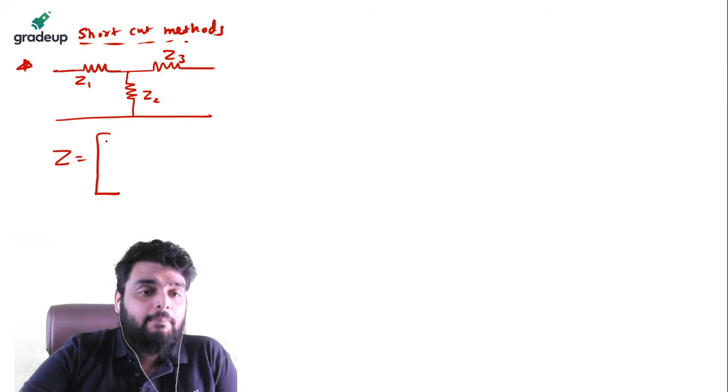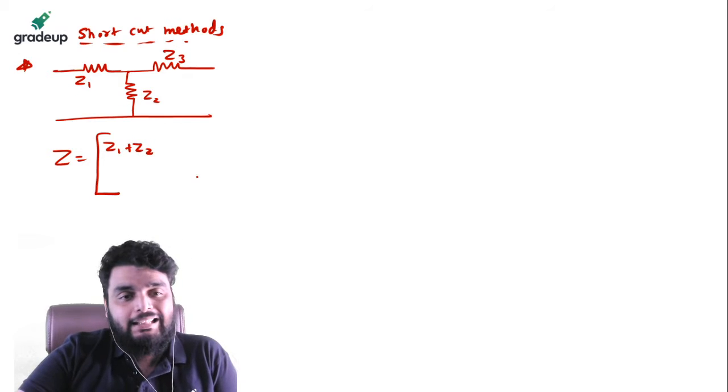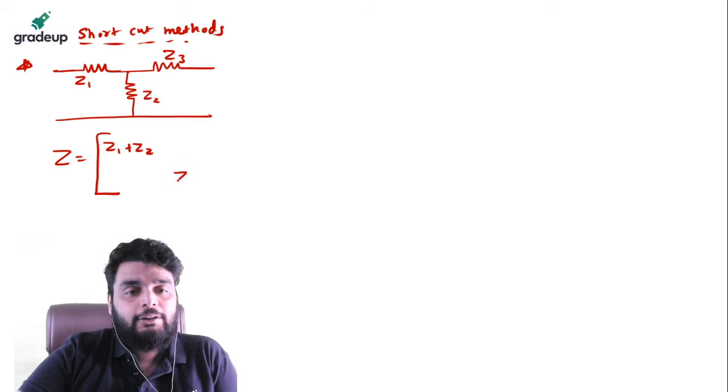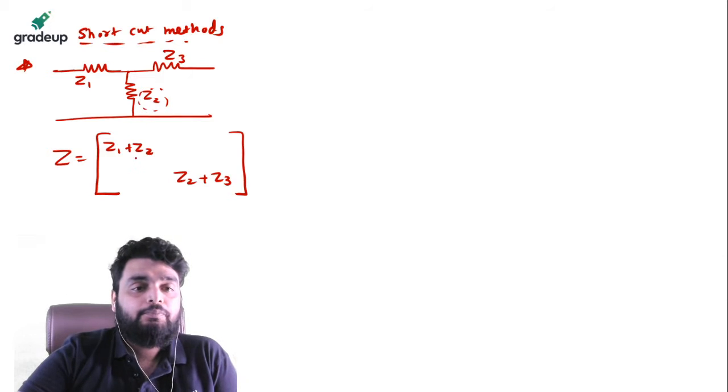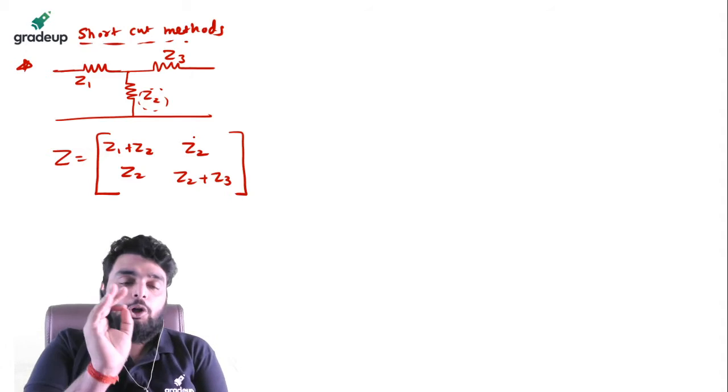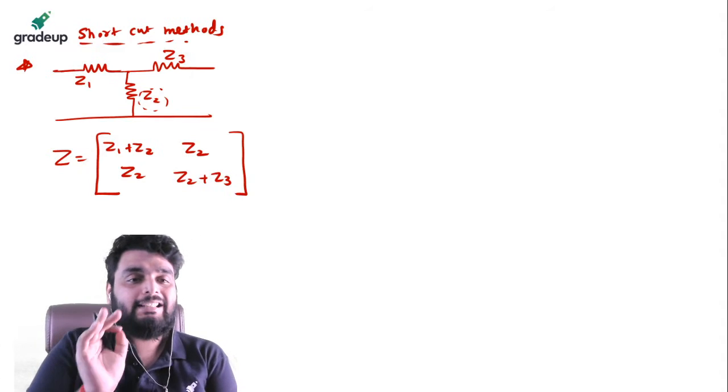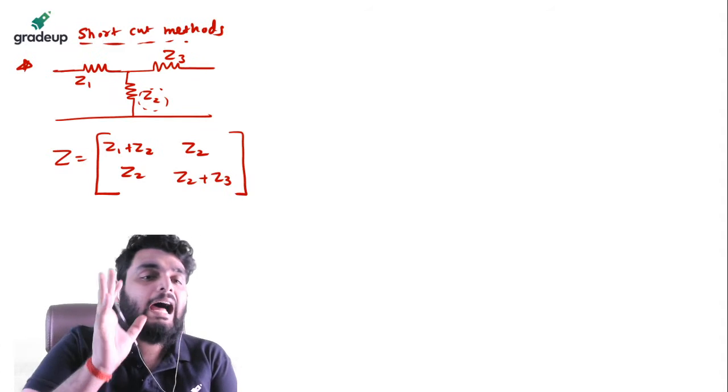The first element will be the summation of Z1 and Z2. This will be a summation of Z2 plus Z3, and the non-principal diagonal will be equal to Z2. Okay, this is the first shortcut. If you want to find out the Z parameter for a T network, or you can say star network, this is the shortcut.